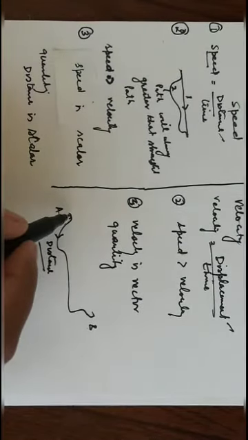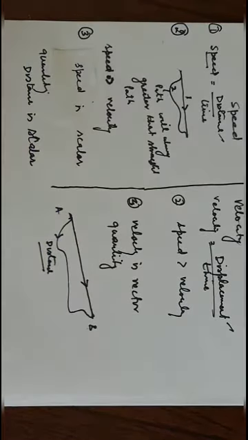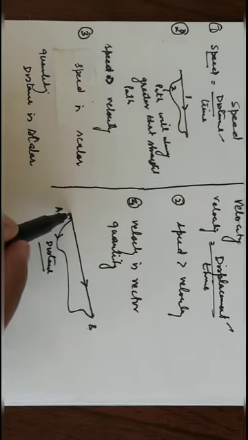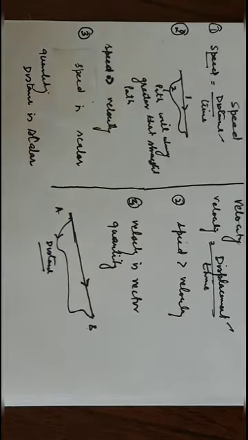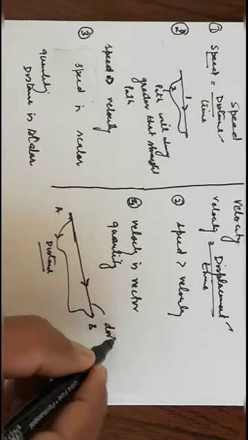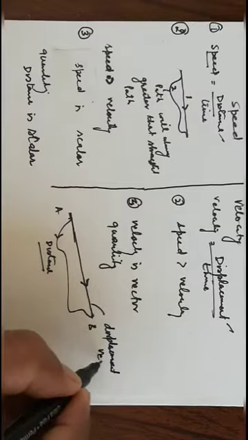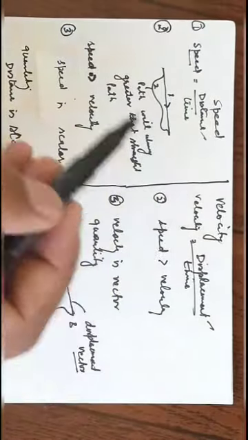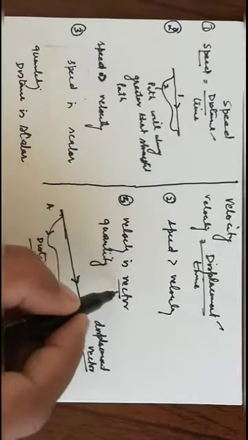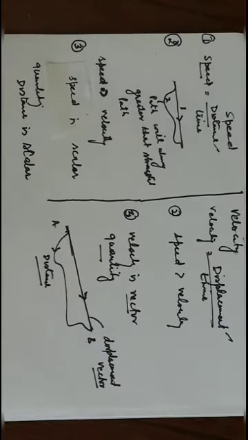But if you talk about the displacement, it is directly from A to B. Here it has a certain direction which is pointing from A to B. So we can say that displacement is a vector quantity. If displacement is a vector quantity, then velocity will also be a vector quantity. So these are the 3 differences of speed and velocity.